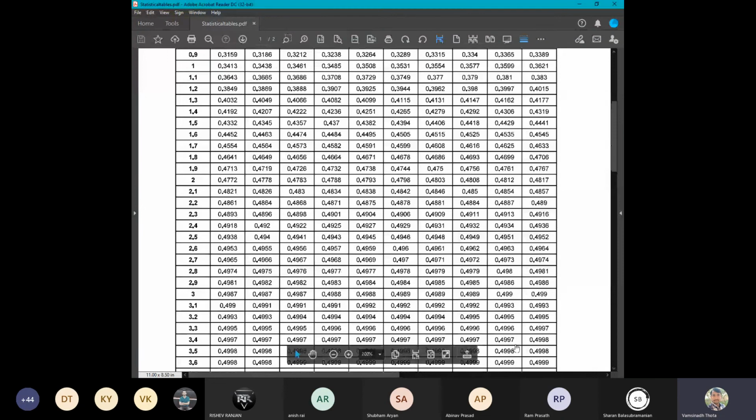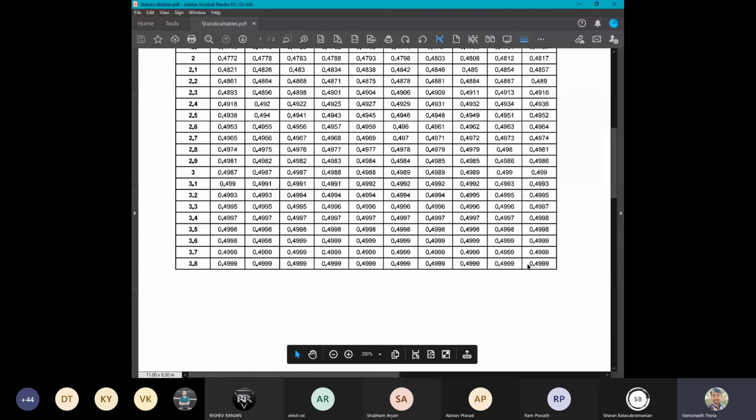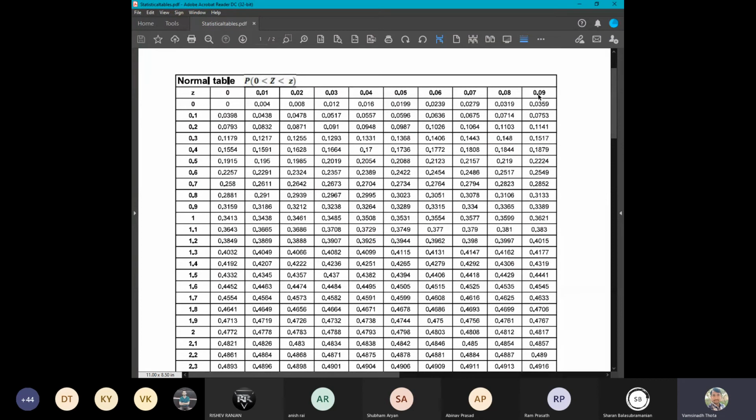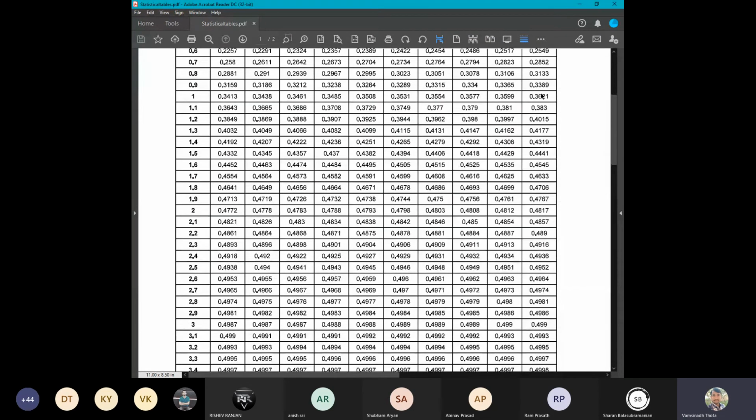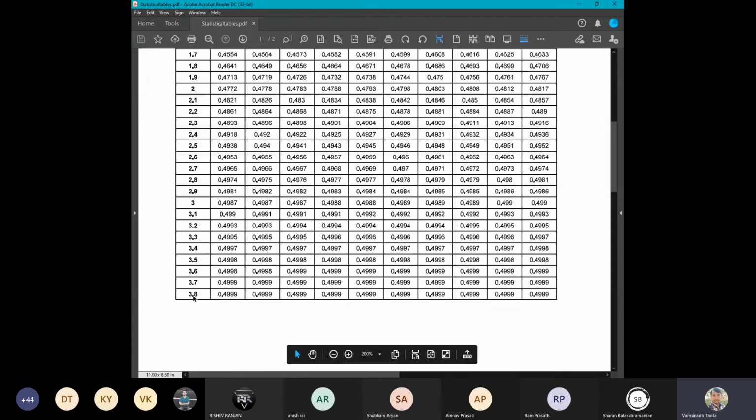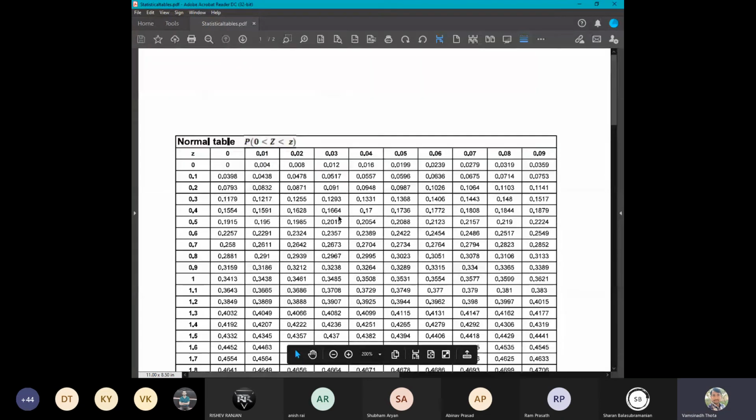As you go below and the values increase, for 3.8 and the last decimal place 0.09, that is 3.89, the value is 0.49999, which is approximately 0.5. Why approximately 0.5? The area on the right-hand side from 0 should give 1/2. I hope you understood how to get the values from the normal table.